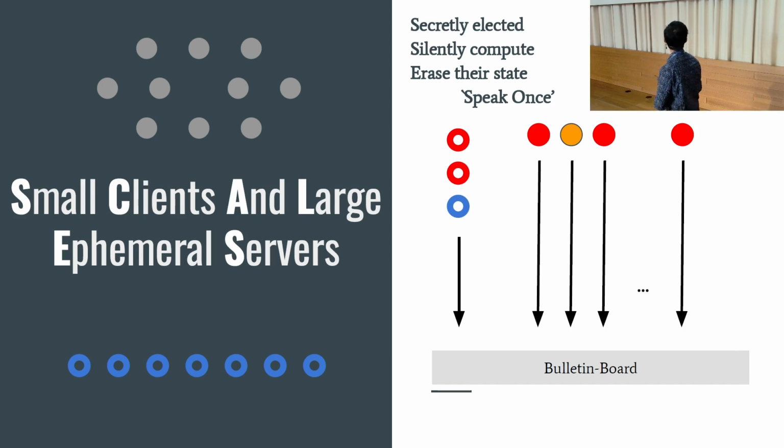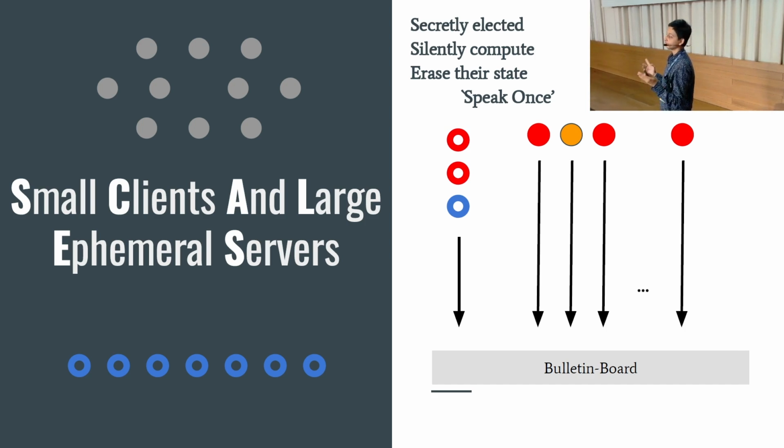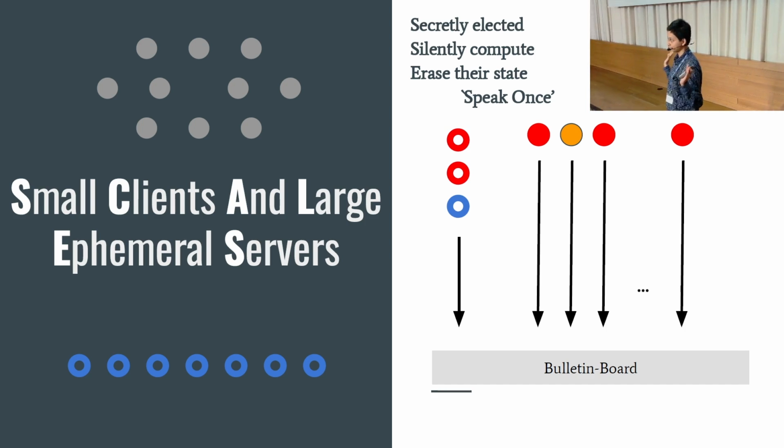Now, this automatically gives us 2 things. One is we can see that these protocols work very well in dishonest majority server pool settings. And the other is that we have a constant number of rounds, because we have a constant number of phases and a constant number of rounds in each phase. So that's that.